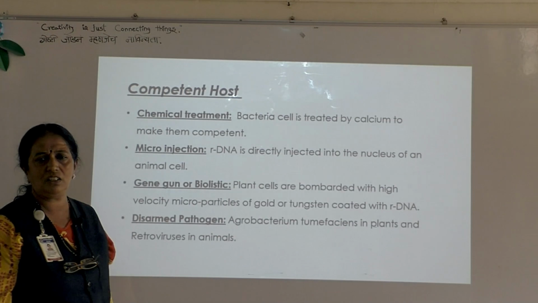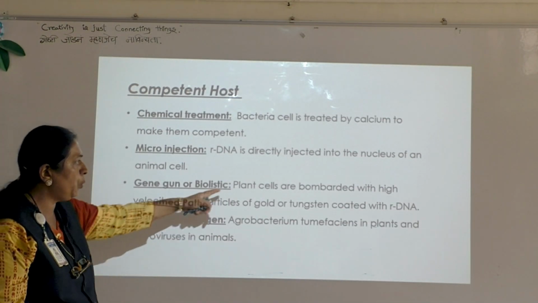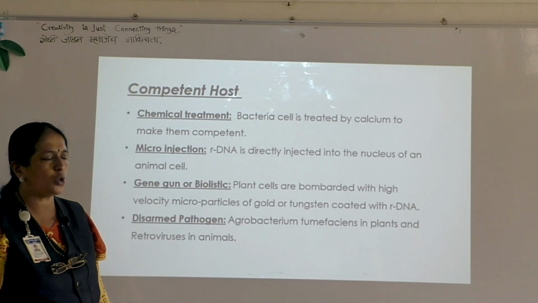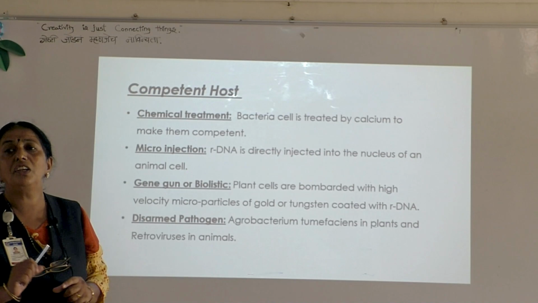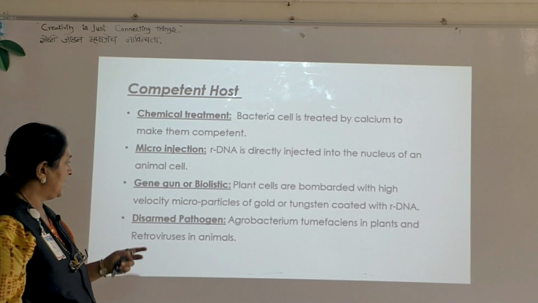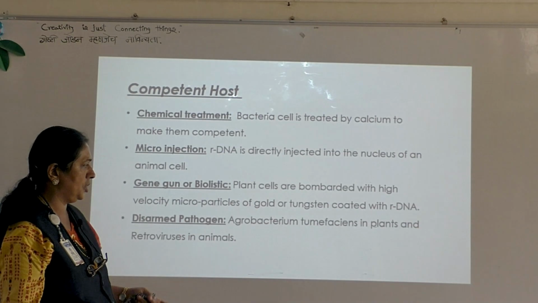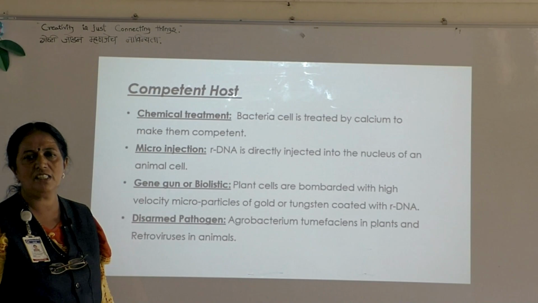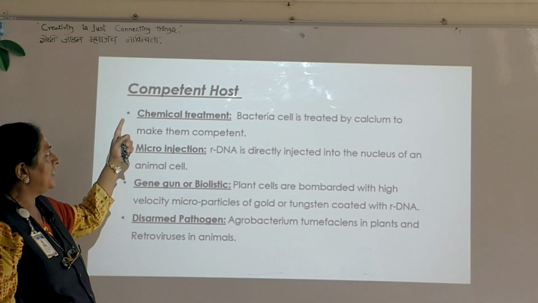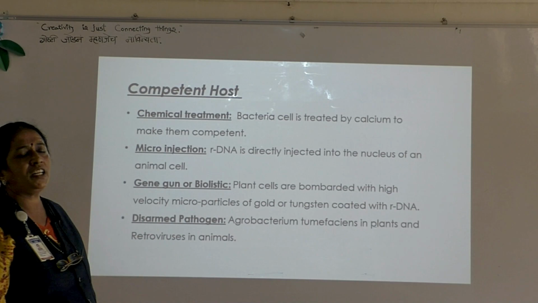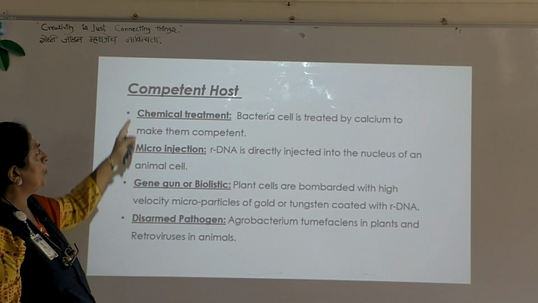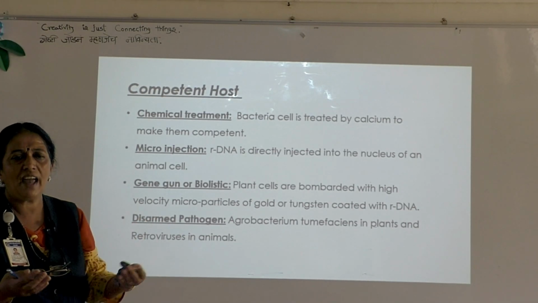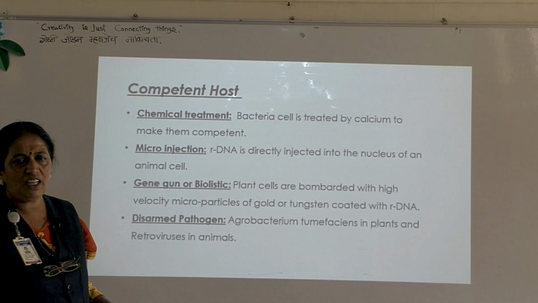Third one is gene gun or biolistic method, in which plant cells are bombarded with high velocity microparticles of gold or tungsten coated with recombinant DNA. And the fourth one is disarmed pathogen. So Agrobacterium tumefaciens in plants and retrovirus in animals are used, and these are the four different methods to make the host competent. That is called a competent host. So the host can accept that recombinant DNA.